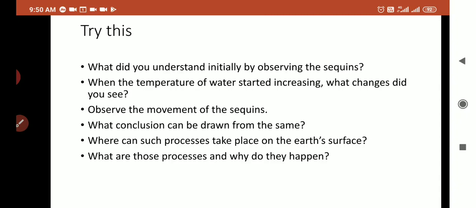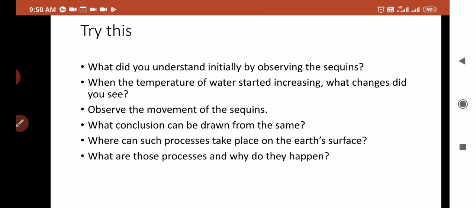Yes, very good. Now next question, what are those processes and why do they happen? Right now we have seen this is known as ocean current. What actually happened is called ocean currents, and due to the differences in the temperature, it affects the density of water also.